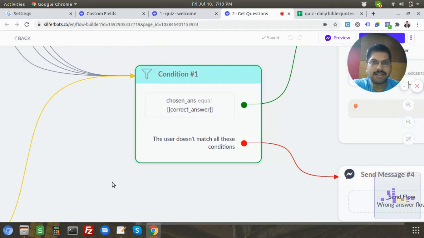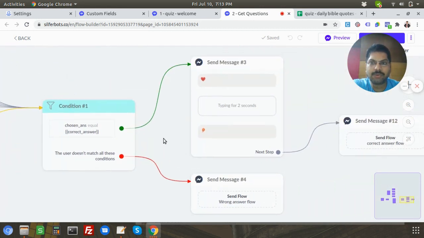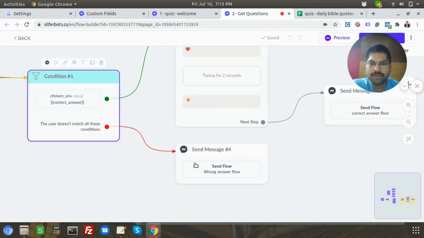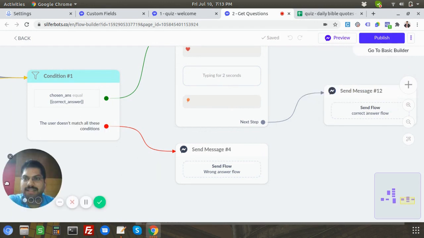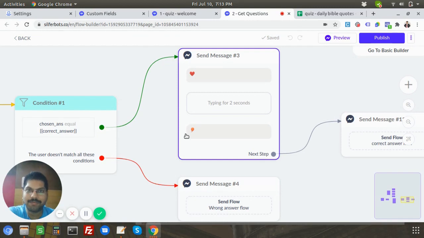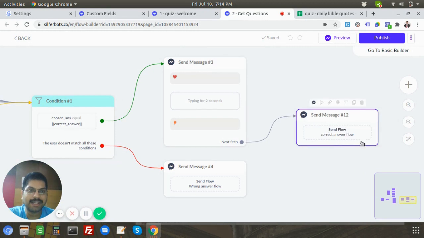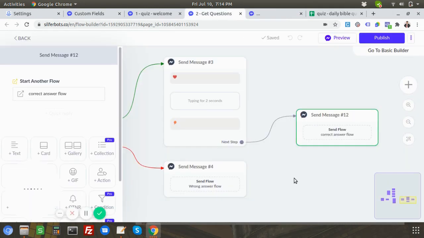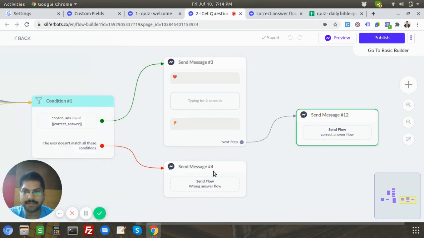Once the condition is checked, we have two paths, obviously: a right answer or a wrong answer. If it's a wrong answer, it goes to a wrong answer flow. I'll just show what happens there. But if it's a right answer, we are going to show them a love symbol, flying hearts, flying balloons, and all that stuff, and then it goes to the correct answer flow. Let me show what happens in the correct answer flow. Maybe I'll also open up the wrong answer flow.